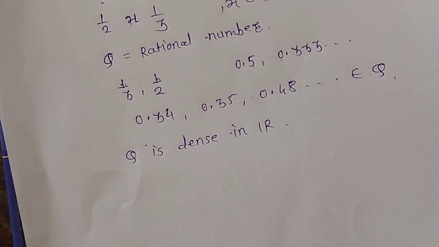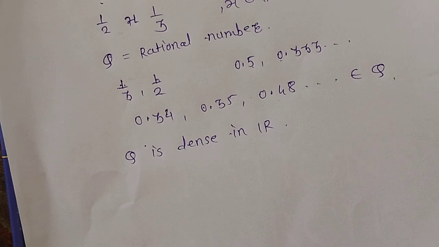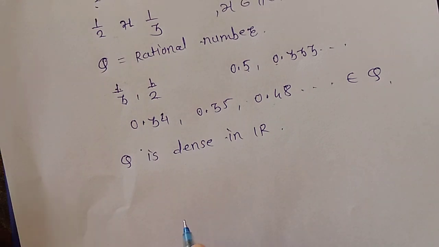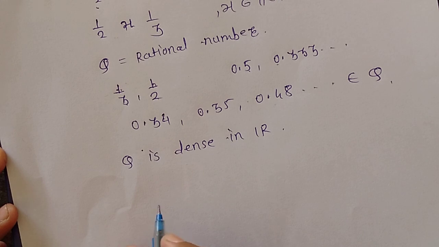So what is dense, basically? If we have any set of real numbers, then we say that set is dense in R if and only if there is a number of that particular set which lies between any two real numbers. Then we say that set is dense in R. Okay, so the next concept is